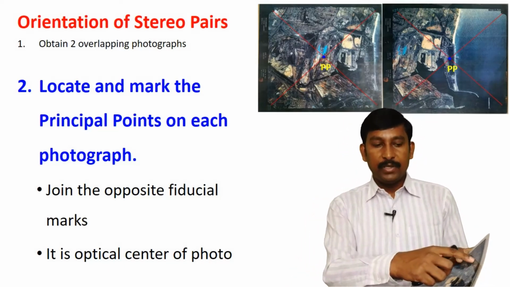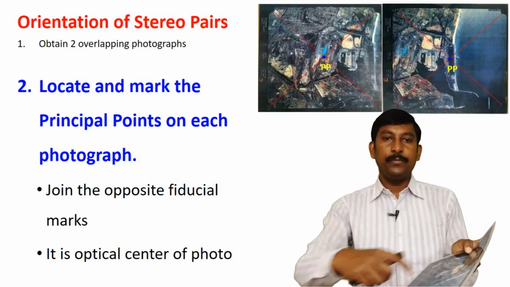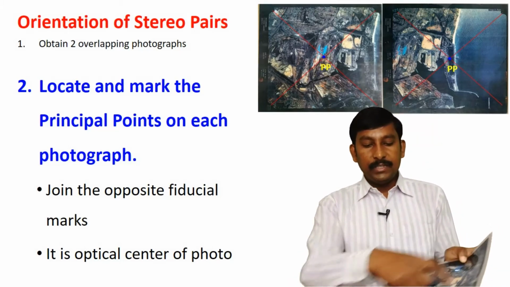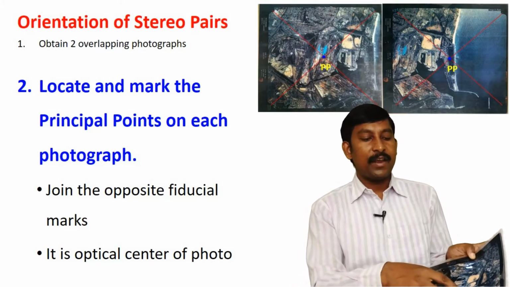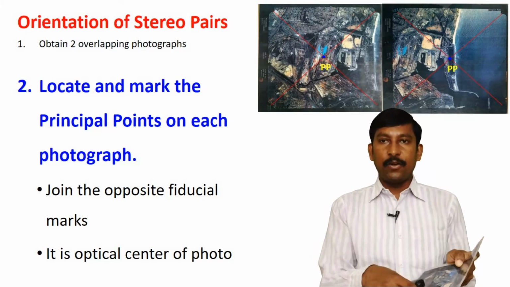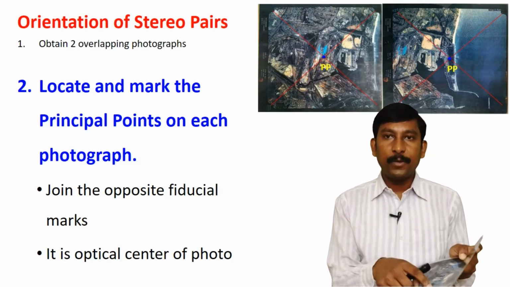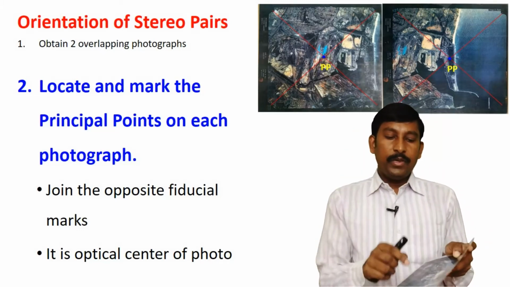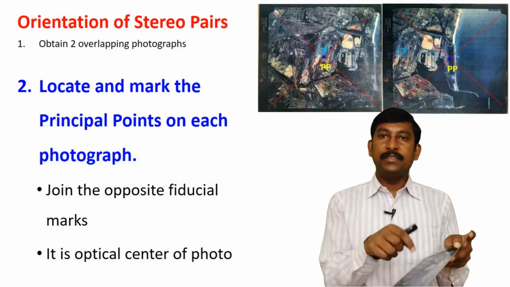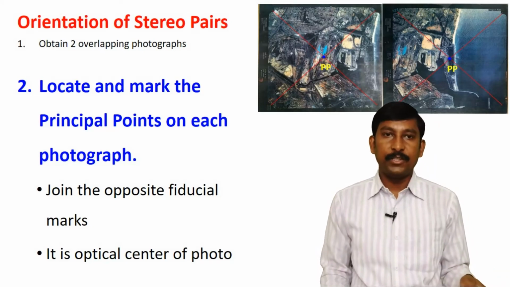If you join the opposite fiducial marks, this fiducial mark to this fiducial mark, and the two fiducial axes intersect here, then this position is called the optical center, or principal center, or principal point of the photograph. You demarcate the principal point of the photograph. This is the second step for the orientation of three-dimensional views.